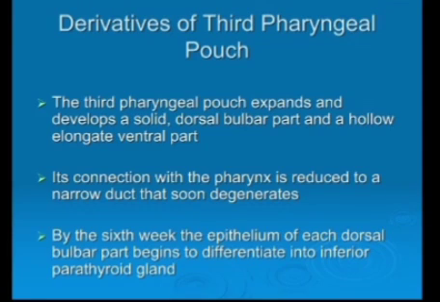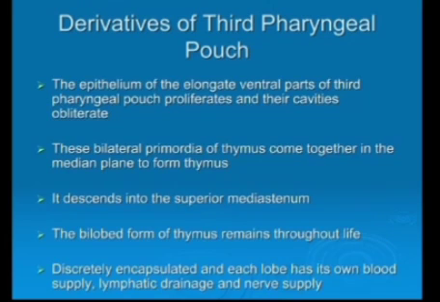By the 6th week, the epithelium of each dorsal bulbar part differentiates into the inferior parathyroid gland. The epithelium of the elongated ventral part of the third pharyngeal pouch proliferates and their cavities obliterate.